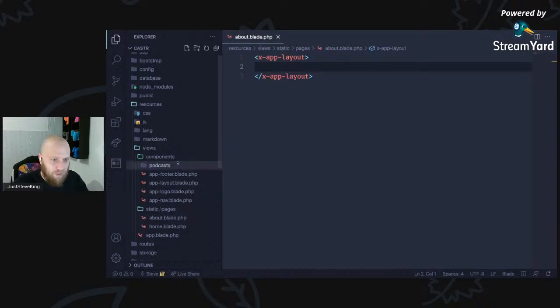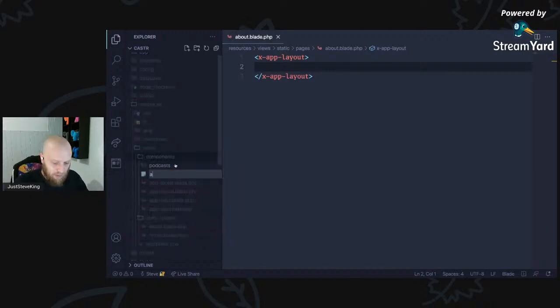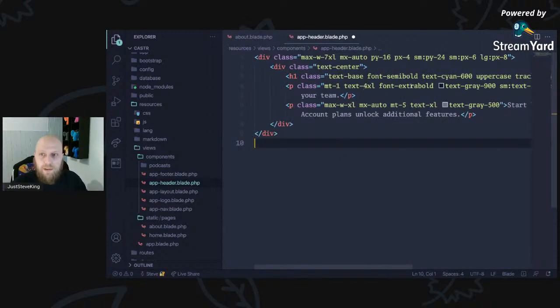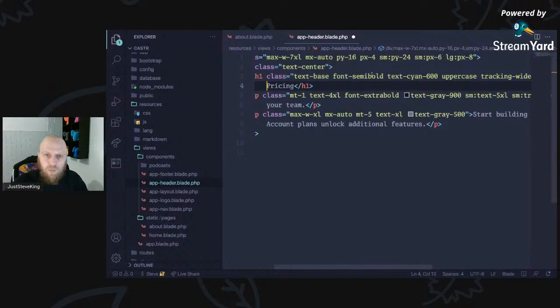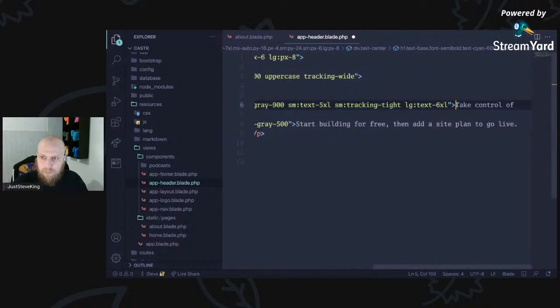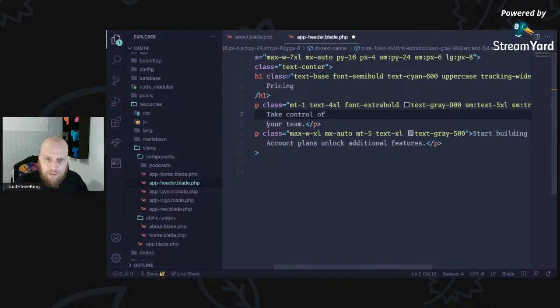Why did I make a directory? No, not again. Stop doing it. I've had a long day, haven't I? So app header.blade.php. Then we can just drop that in there. And what we'll do is we'll just quickly format that. That's a page. Got that there.